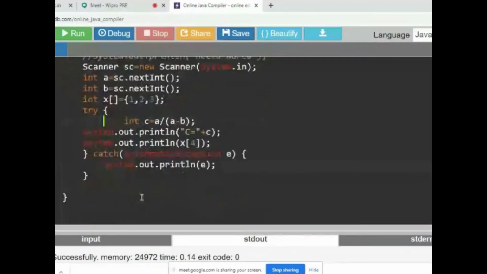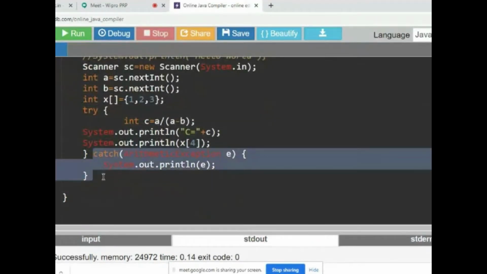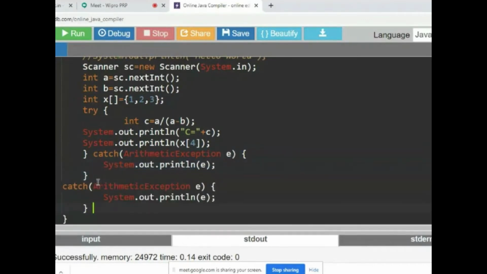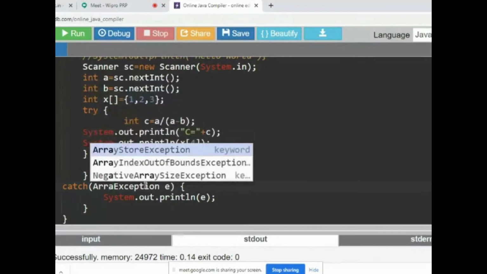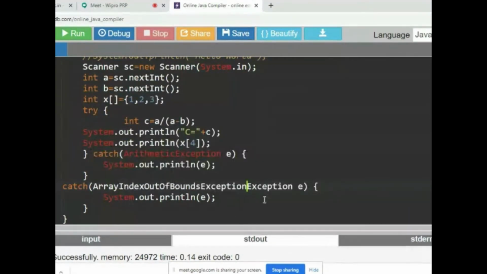Okay. So now this is one class. So now what I do is this is one exception. So now I'll put here another one. So another one is what type of exception? ArrayIndexOutOfBoundsException AE.